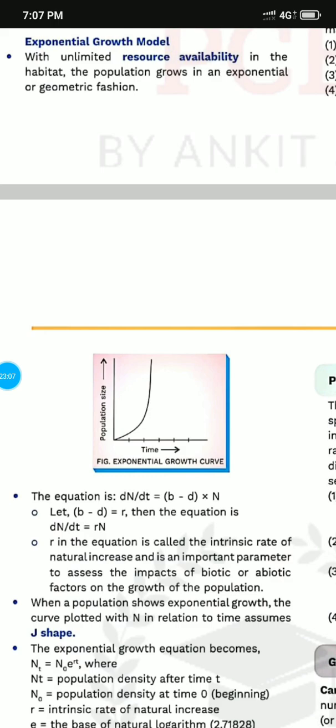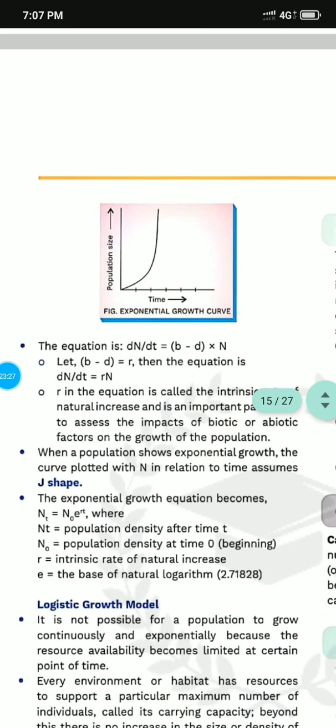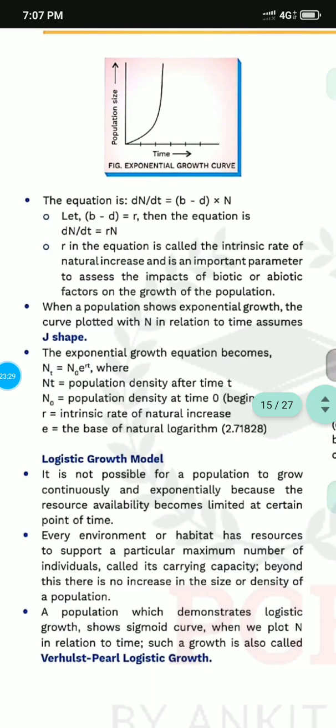dN upon dt is equal to (b minus d) into N, where b minus d is the rate r, and the equation becomes dN upon dt is equal to rN. So r is what is called the intrinsic rate of natural increase. But actually this J-shaped type of plot will not be possible. The exponential growth equation becomes Nt equals N naught e to the power rt, where Nt is the population density after time t, N naught is the population at the beginning, r is the intrinsic rate of increase, and e is the base of natural logarithm.